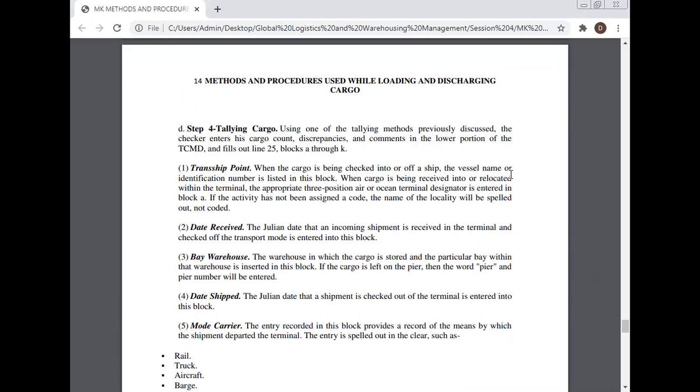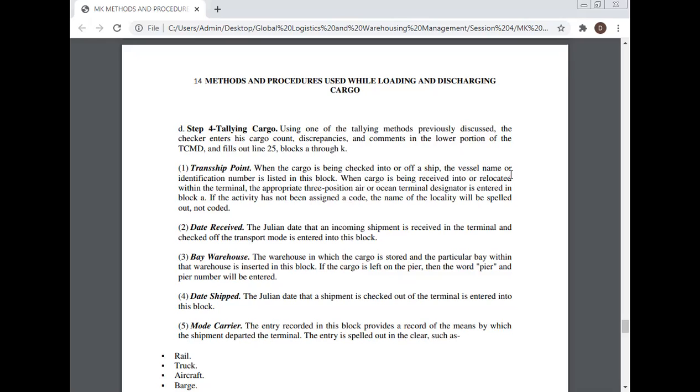Transshipment point. When the cargo is being checked into or off a ship, the vessel name or identification number is listed in this block. When cargo is being received into or relocated within the terminal, the appropriate 3-position air or ocean terminal designator is entered in block A. If a locality has not been assigned a code, the name of the locality will be spelled out and not coded. Date received.